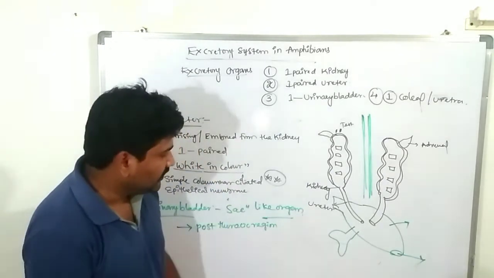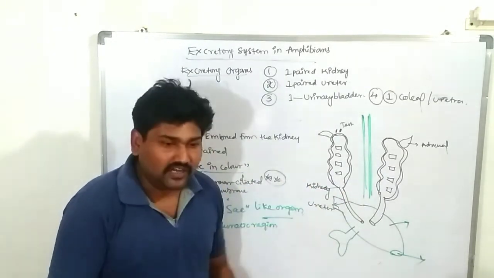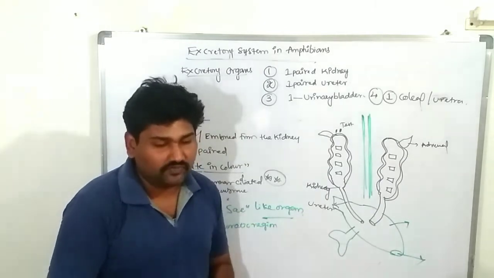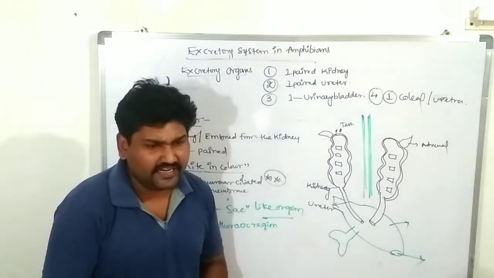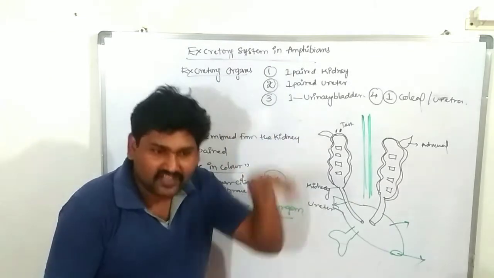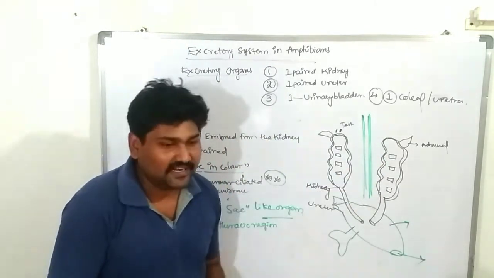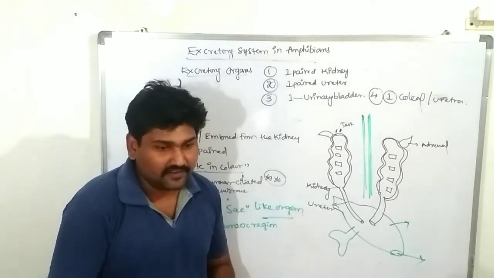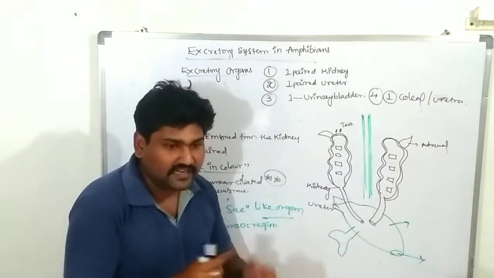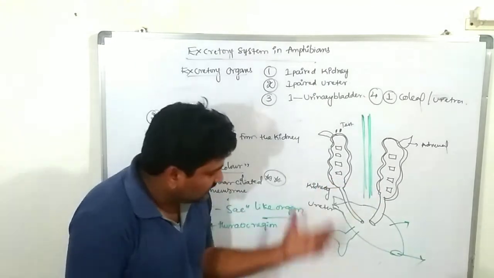Clear. On the dorsal surface of the kidney there is a flap or cap-like structure. That is known as the adrenal gland. That gland releases the fight or flight hormone.